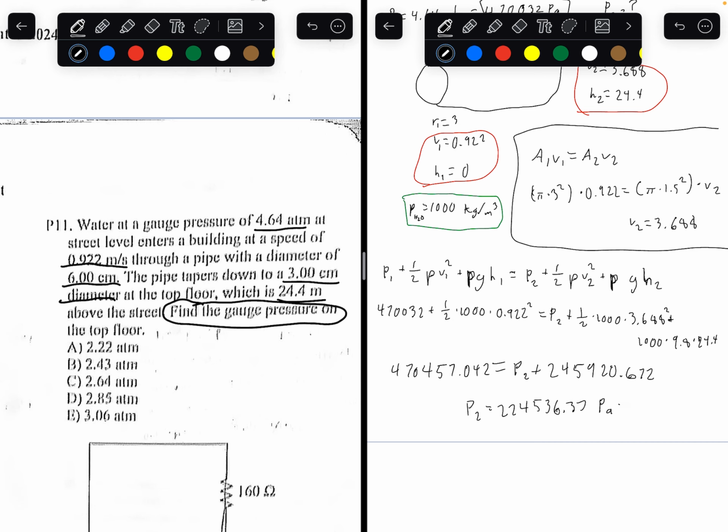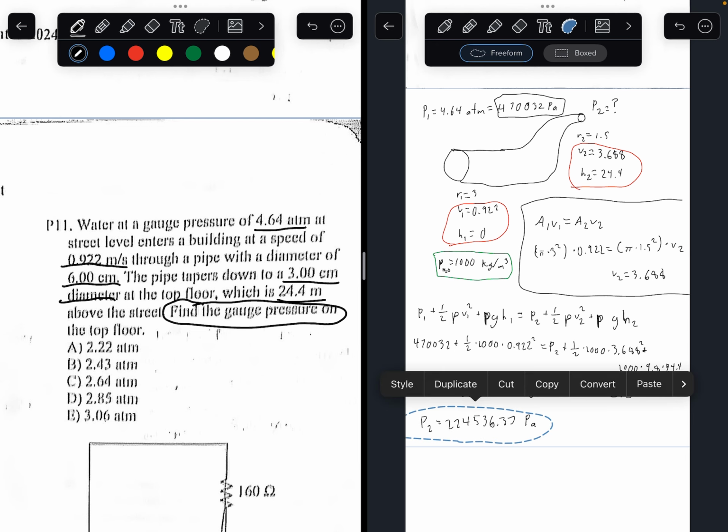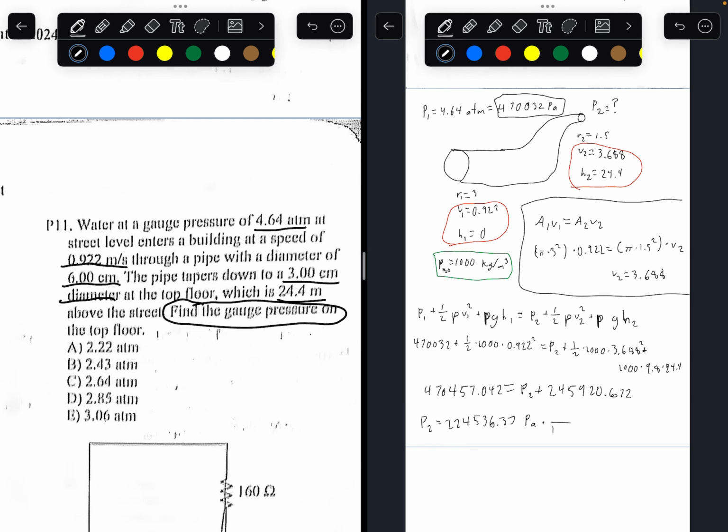pascals. Converting pascals to atm, you would divide by 101,300, times 101,300 pascals per 1 atm, to get 2.216 atm.